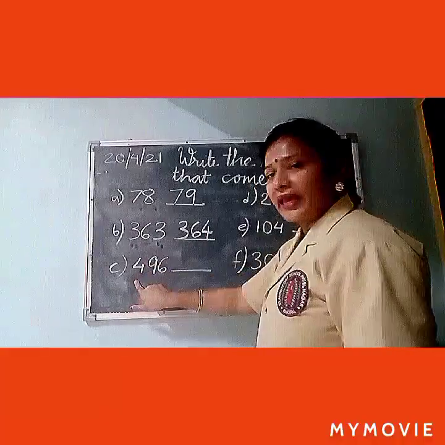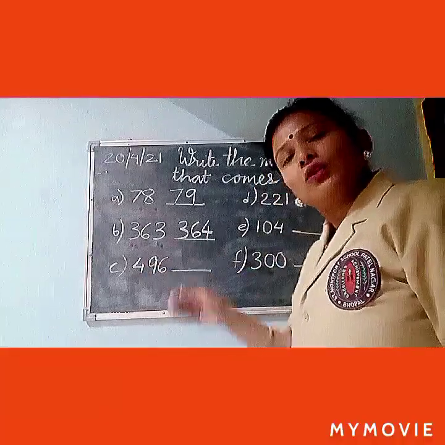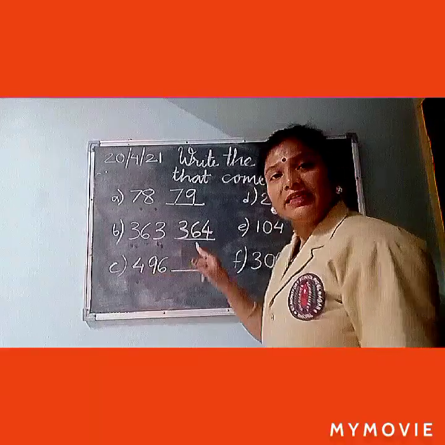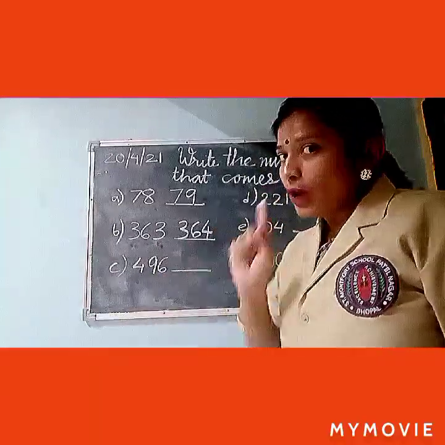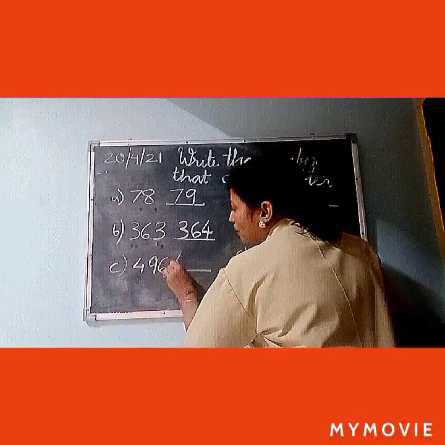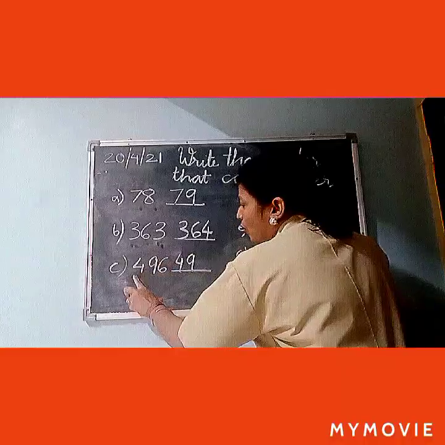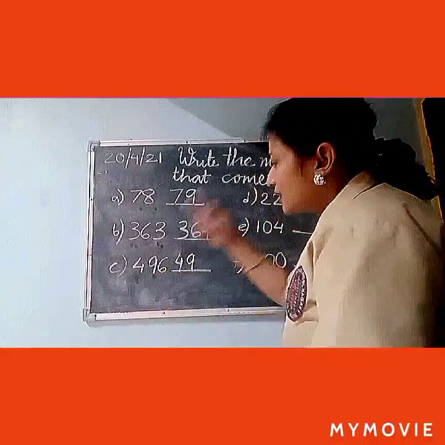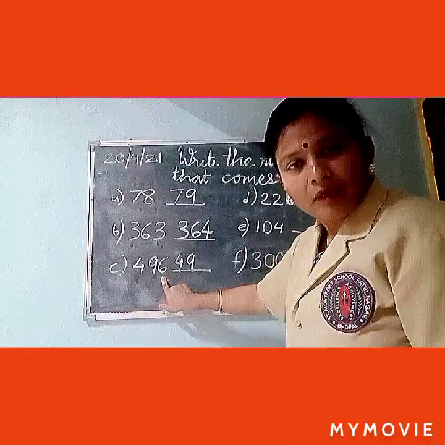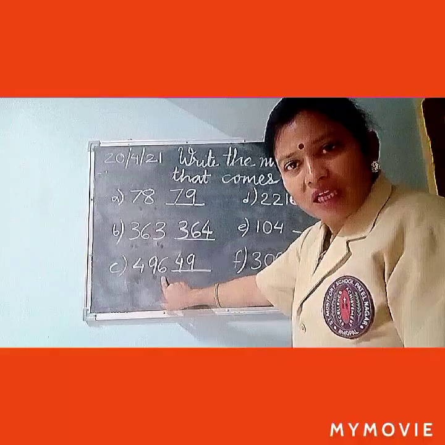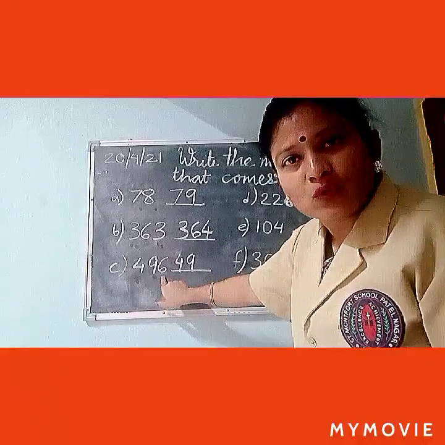Now again we will come to the third question. Recognize the number 496. What you have to do? You will write the numbers of hundreds place and tens place as it is, and then you will add the number 1 with the digit which is given in ones place. 6 plus 1 will be?